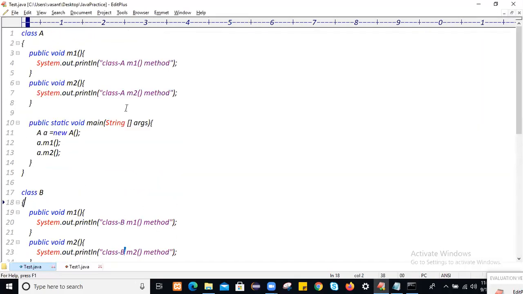So what is the drawback of this application? We have developed it without inheritance. We didn't make a relationship between class A and class B. To make the relationship between these two classes, we use the extends keyword in Java, to make the relationship between parent and child.